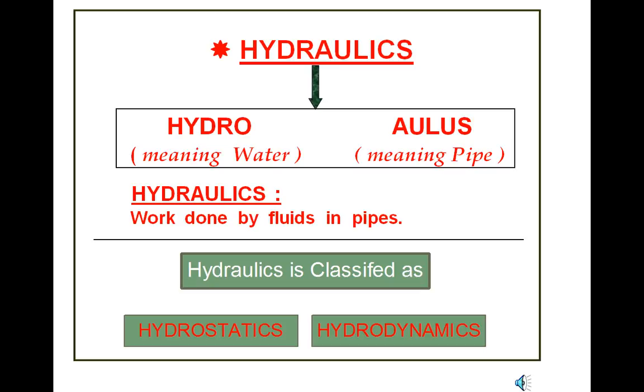So hydraulics is a Greek word. It came from two words, hydro and aulos. The meaning of hydro is water and the meaning of aulos is pipe. The meaning of hydraulics is work done by fluids in pipes. This hydraulics has developed from the study of fluids in pipes to the present scenario.